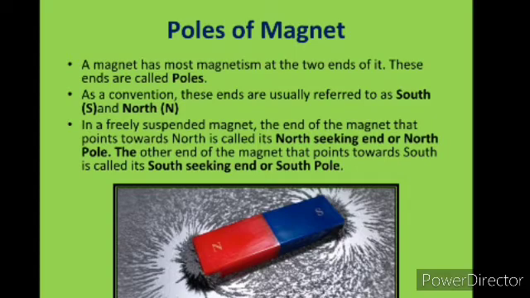These ends are usually referred to as the south pole and the north pole. The end of a freely suspended magnet that points towards the north is called the north seeking end or north pole, and the other side that points towards the south is called the south seeking end or south pole. That's all about the poles of a magnet.